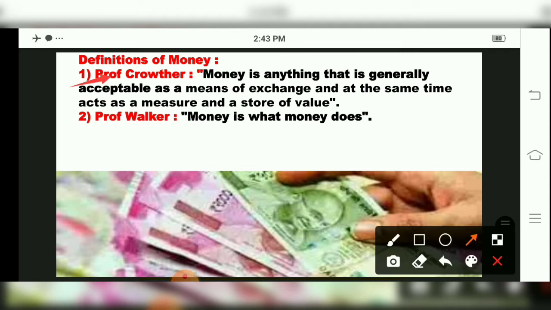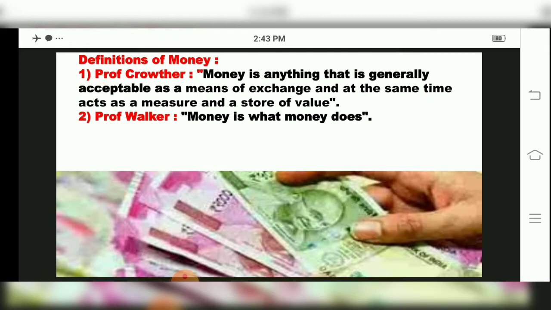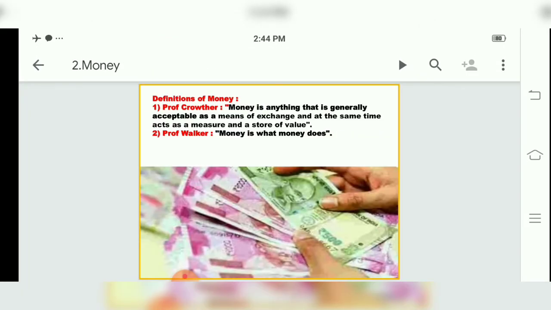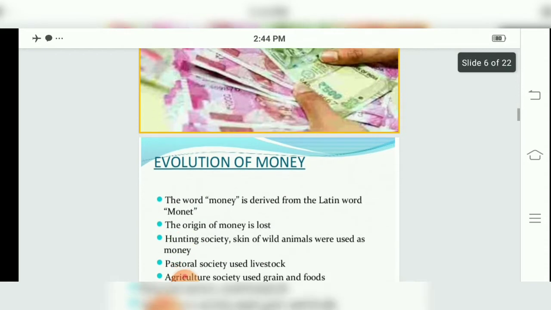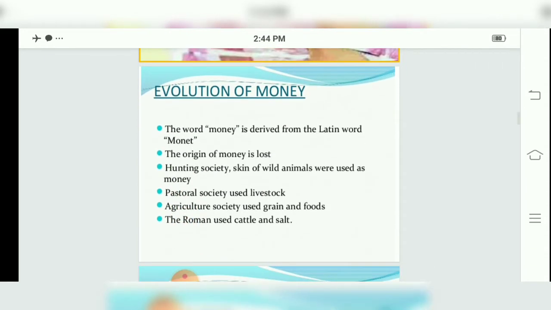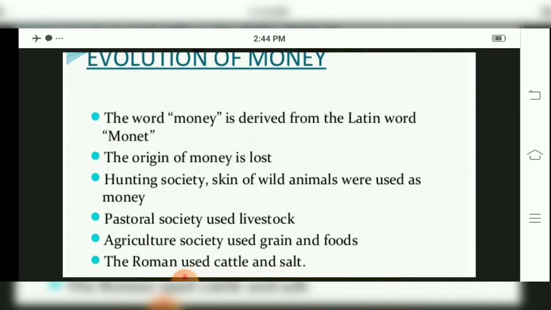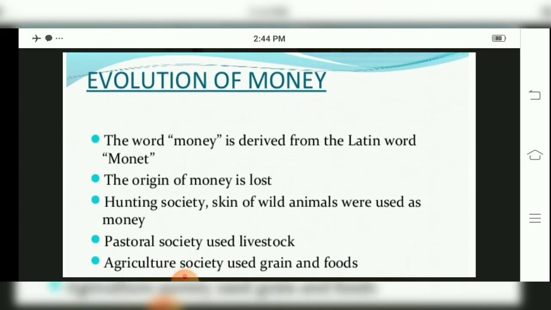Professor Walker also defined money, that money is what money does. So two definitions we got regarding money, and Professor Walker has clearly told that money is what money does. Yes, children, money is what money does.